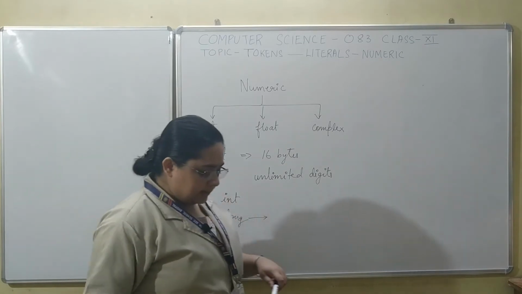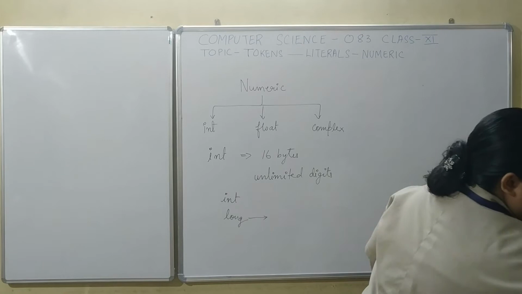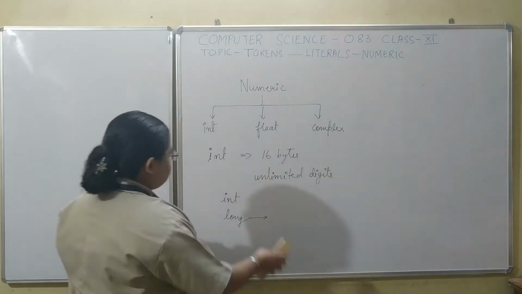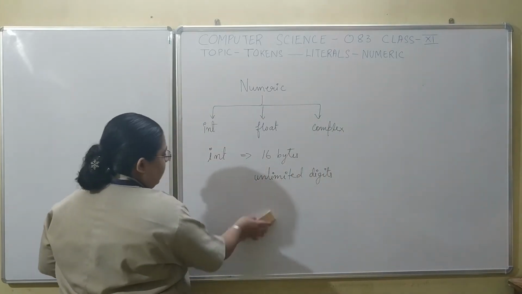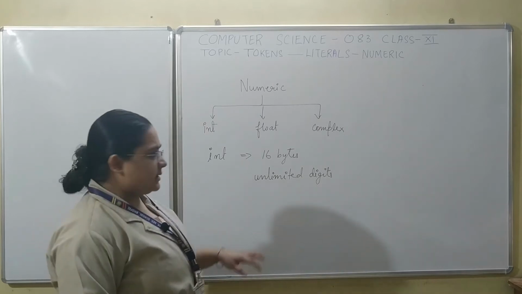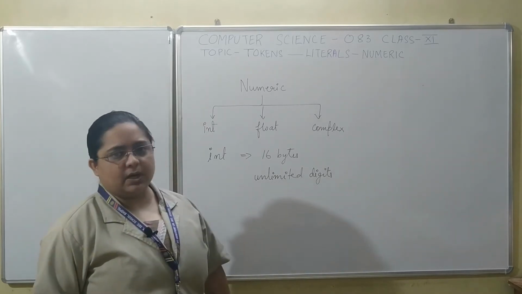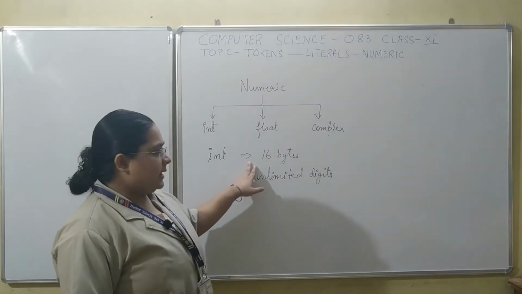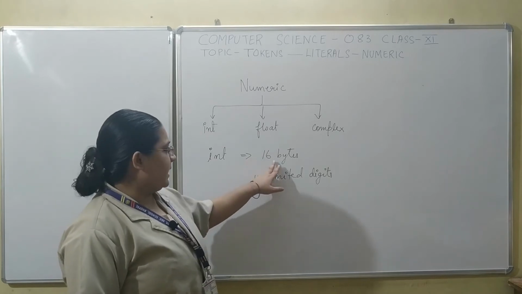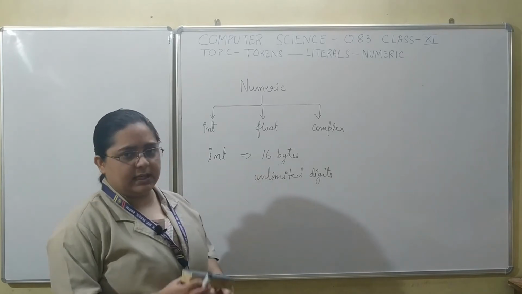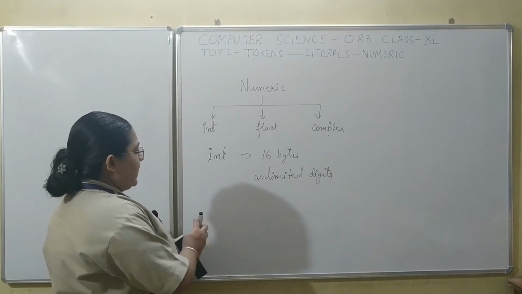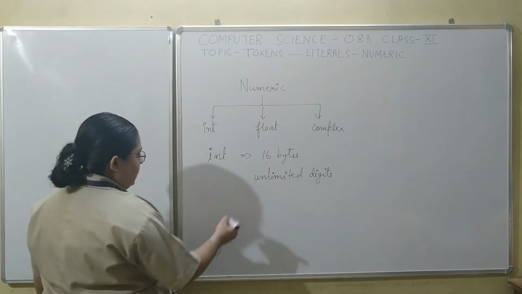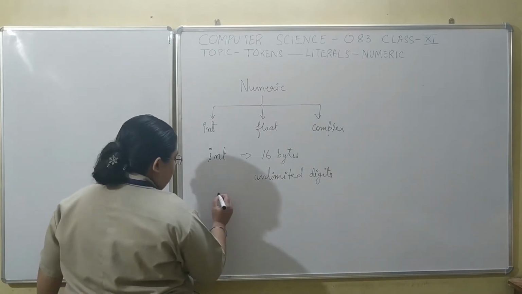But in Python 3 you have only one data type, and that is int, which accommodates all types of integers and accepts an unlimited number of digits, and that is the reason why it takes up a lot of space, that is 16 bytes. Now for integers, the main requirement is that they should be whole numbers.